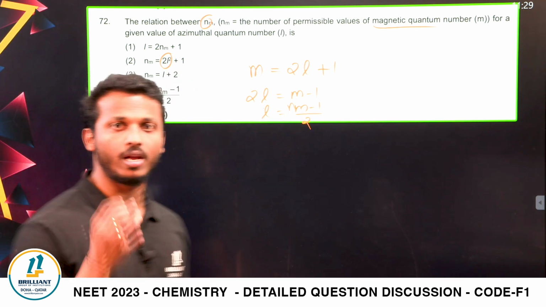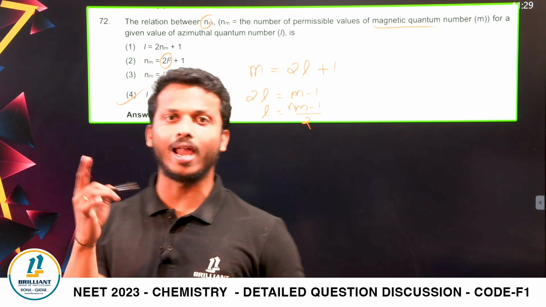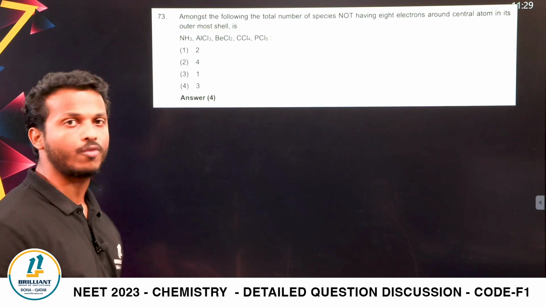So what is the relation between azimuthal quantum number and magnetic quantum number? m is equal to 2L plus 1, from the chapter structure of atom, grade 11.